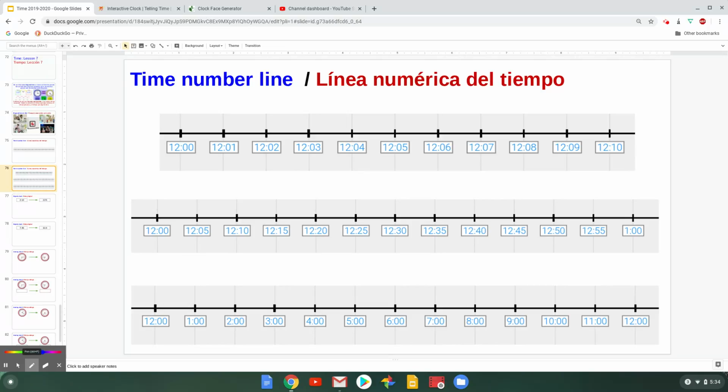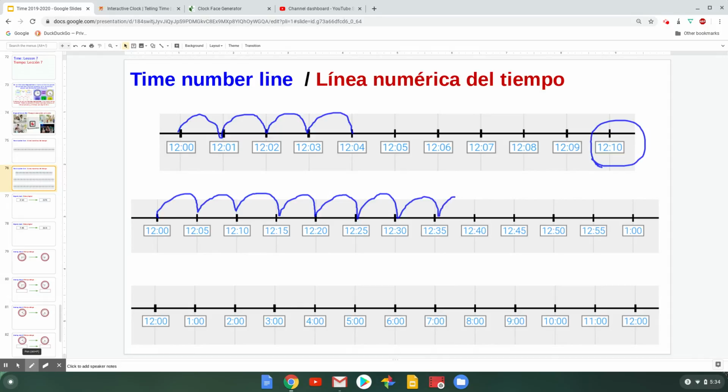Some time number lines have short intervals, like 1 second intervals, and they don't cover too much time. So maybe not that much time has elapsed on this time number line, only about 10 seconds. Some time number lines have intervals of 5 minutes, and that's kind of what matches what we see on the analog clock. And this kind of time number line would show that an hour has elapsed. And some time number lines are longer and show more time, like a whole part of a day. Maybe they have intervals of 1 hour and show that 12 hours have elapsed. So in different situations, we would think about different time number lines.